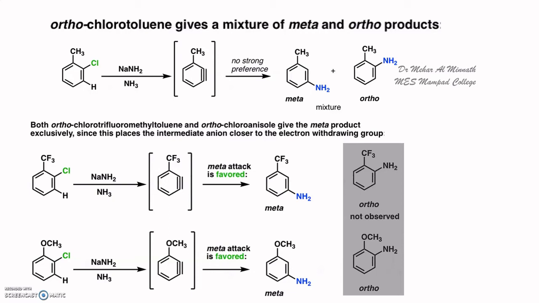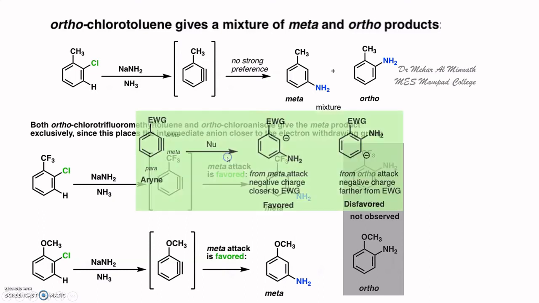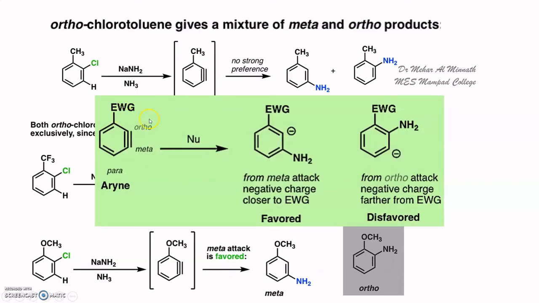Again, it is the directing nature. This shows the directing nature of the electron withdrawing group. So the electron withdrawing group will direct the incoming nucleophile to attack the meta position when the leaving group is present ortho to the electron withdrawing group. Same is the case when the leaving group is present meta to the electron withdrawing group.